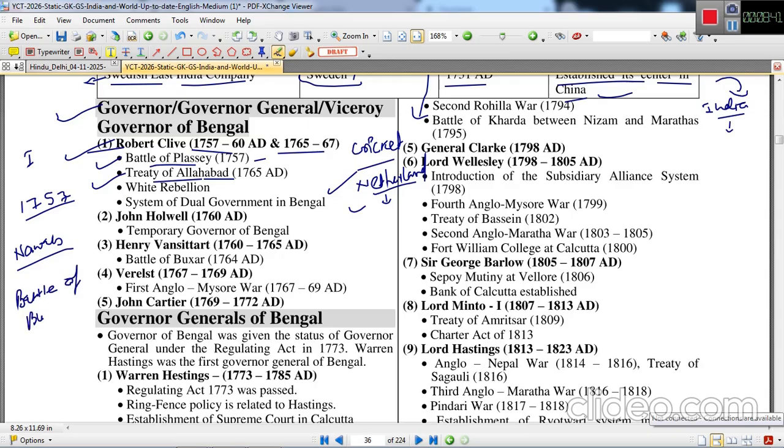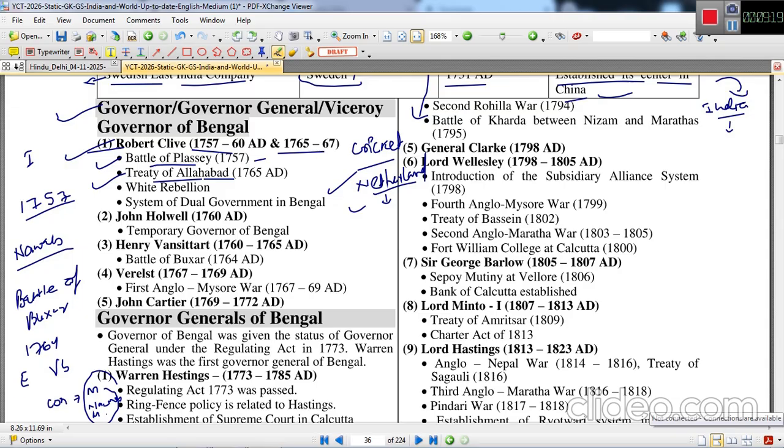The Battle of Buxar took place in 1764 between the English East India Company and a confederation of three: Mir Qasim, the Nawab of Bengal; the Nawab of Awadh; and the Mughal king.